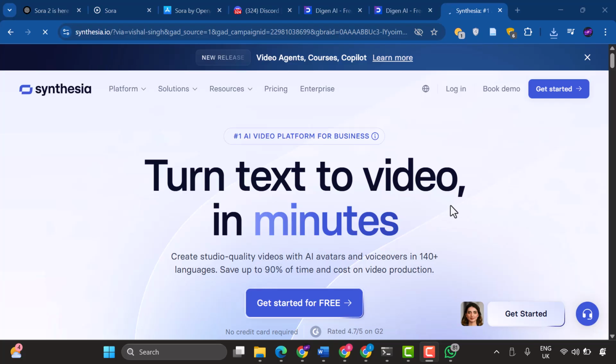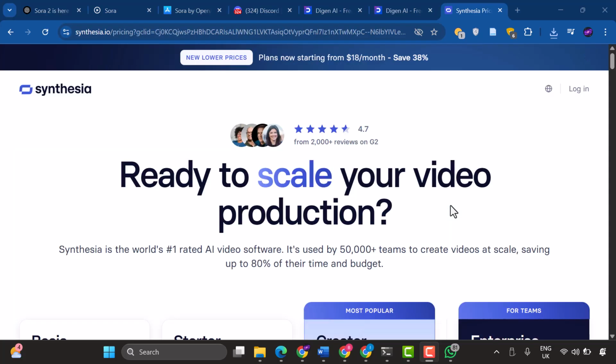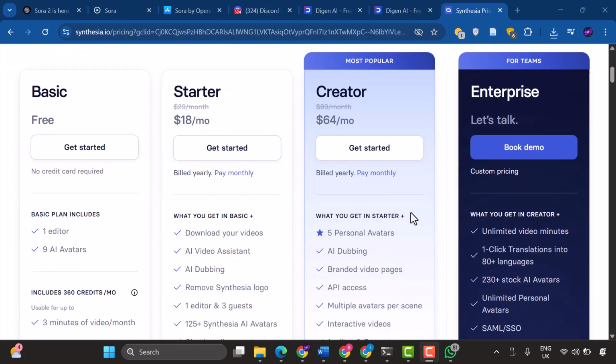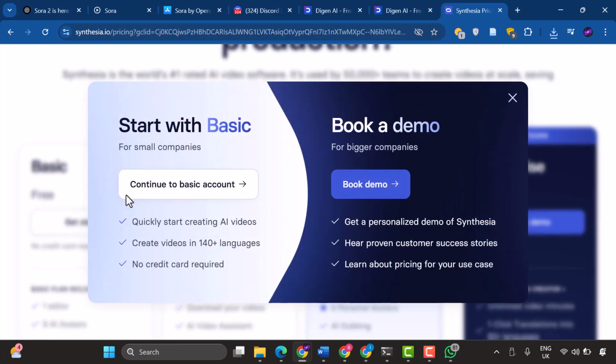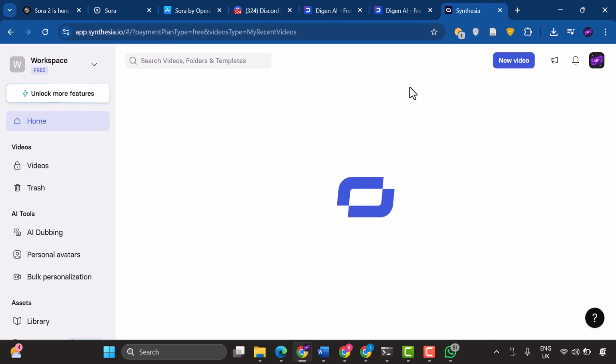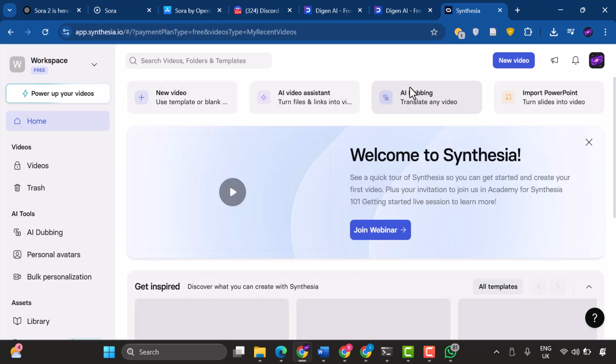So here you can see the different pricing tiers: Basic, Starter, Creator, and Enterprise. So I'm going to start with the Basic plan, which is completely free, and I'll click on Get Started. And then we select Continue to Basic Account to proceed without payment. So just continue with your Google account for easy sign-in, and then just sign in normally. So I've already signed in before and got some amount of free credits to use.